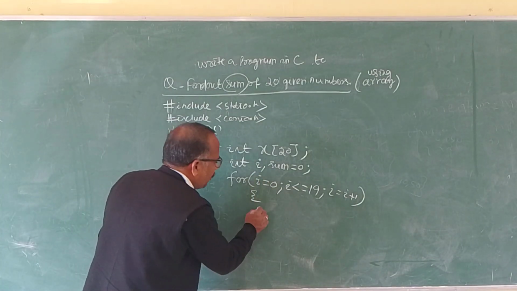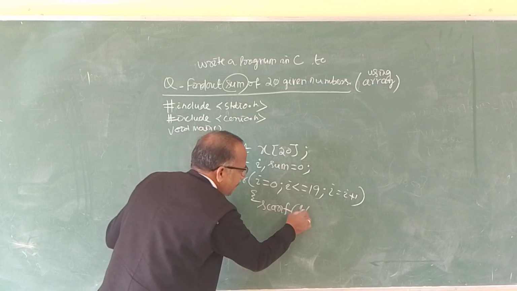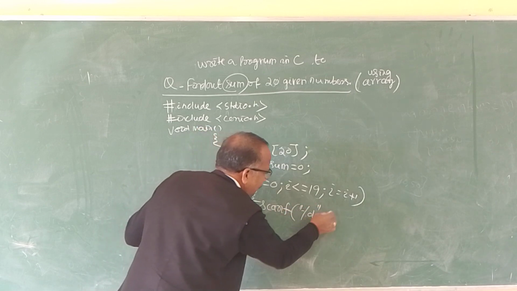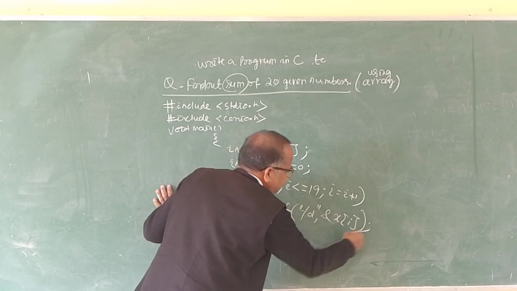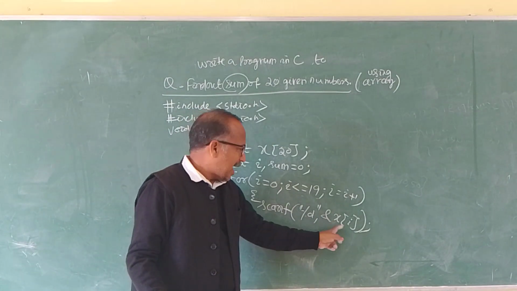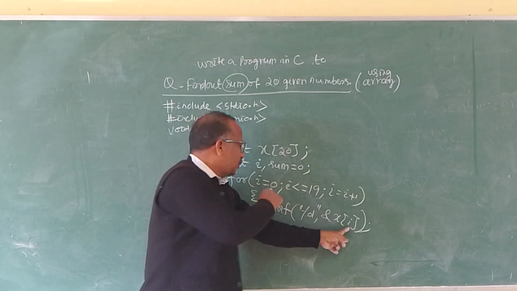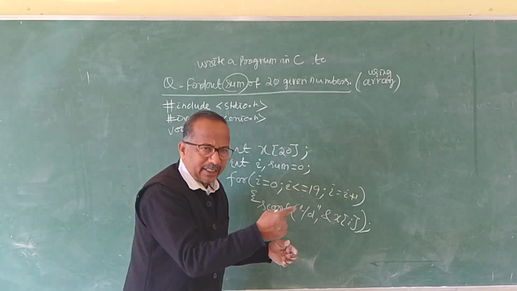In the body of the for loop, we write scanf, input value, scanf("%d", &x[i]). x is the name of the array, and the ith element is first the 0th element x0, then x1, x2, x3, x4, x5, up to x19.